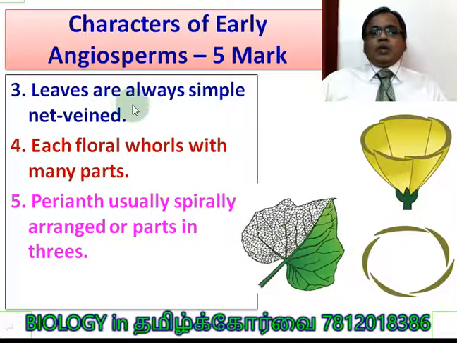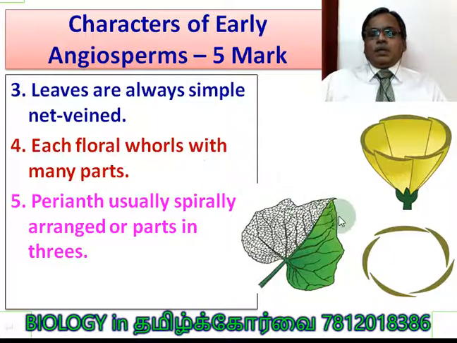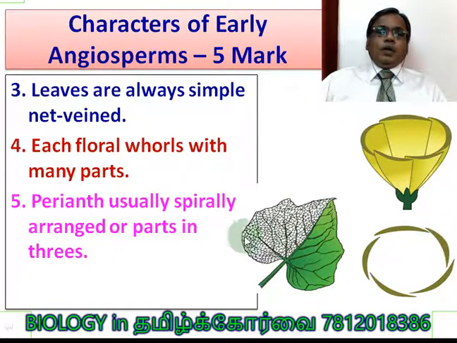Third character, leaves are always simple, net veined. Net veined means reticulate venation, not parallel venation. Simple leaves, not compound leaves. You must be able to differentiate all this while you are studying, right? Each floral whorl with many parts. Suppose you take the corolla. Corolla consists of many members within the particular whorl.